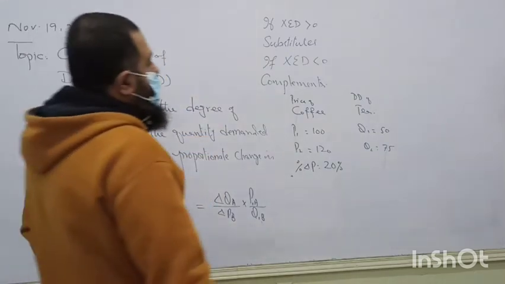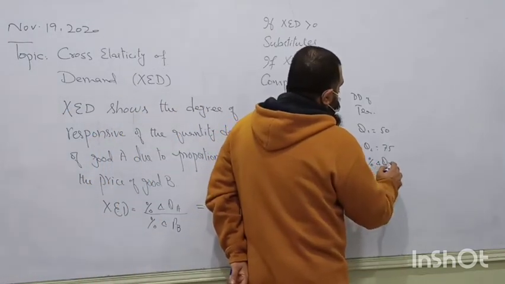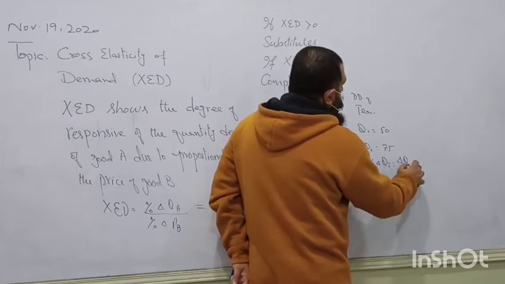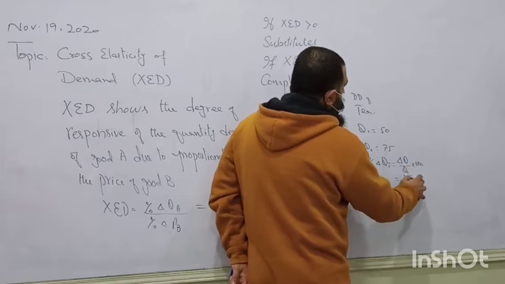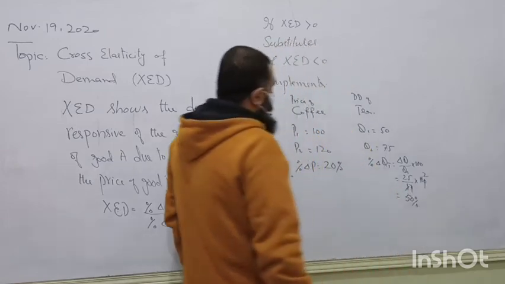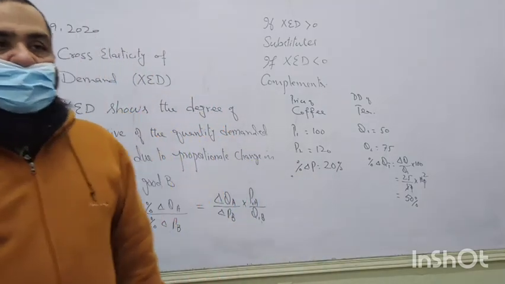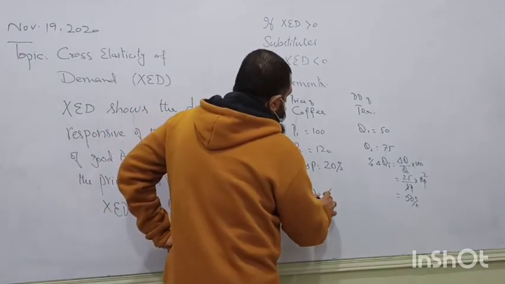And how much is the change in tea demand? The percentage change in quantity of tea. How much is the change in quantity over the original quantity times 100? Can I say this is 25 over 50 times 100? So this is what? 50%. The demand of tea has increased by 50% due to a 20% increase in the price of coffee. Clear?